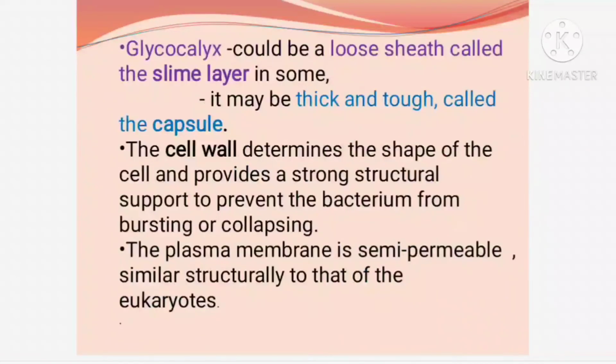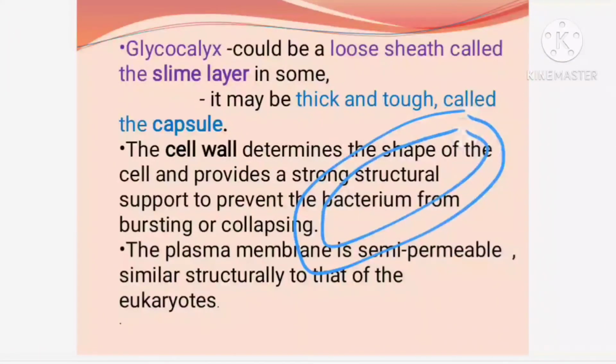Now, this glycocalyx. What is glycocalyx? I told you bacteria are made up of glycocalyx, thereafter the cell wall, then the cell membrane. This glycocalyx, the outermost covering, has a special role. It can be of two types. One is a loose sheath-like, somewhat slimy, sticky outer covering. That one we call the slime layer. Usually this is the case.